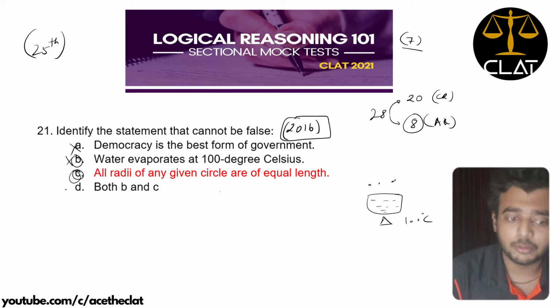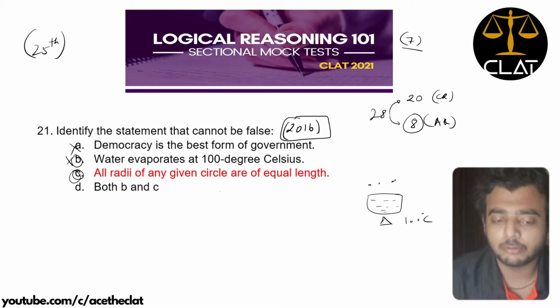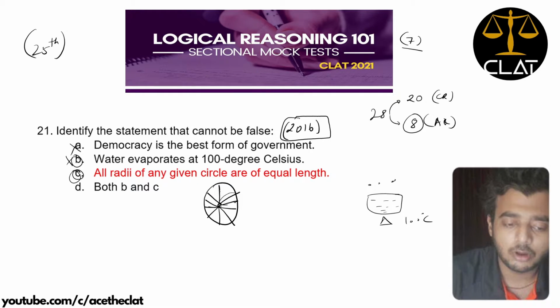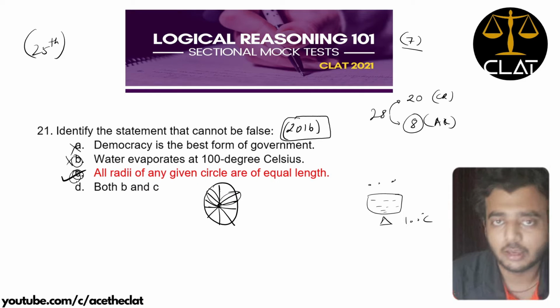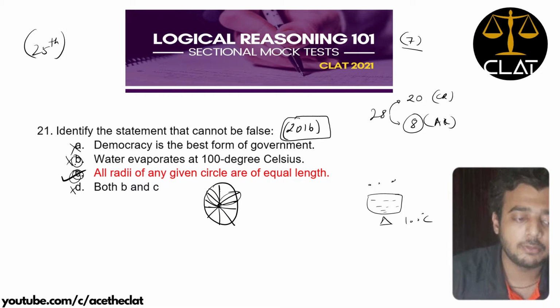C is correct because this is a mathematical principle. All radii of any given circle are of equal length. So if you draw a circle, this is not a perfect circle, but you know, all the radii, any radius would be equal to any other radius of that circle. So this cannot be false in any circumstance, and maths is never wrong. So that is why option C is correct. D is not correct since we have already eliminated B, right? So let us move ahead.